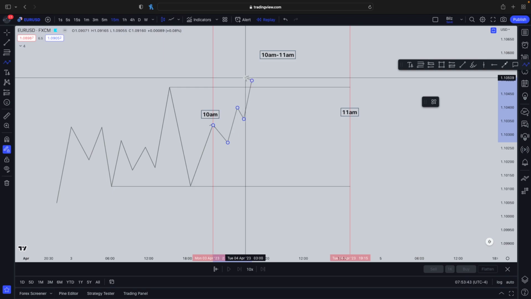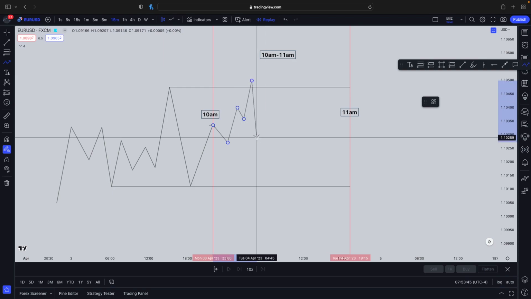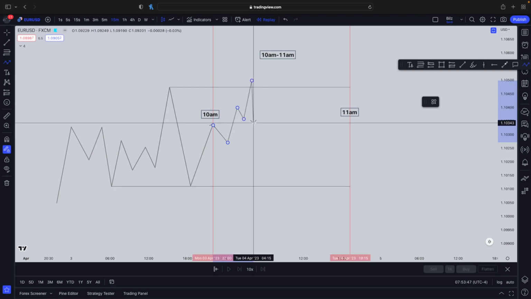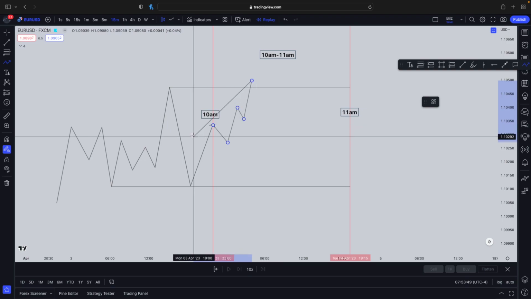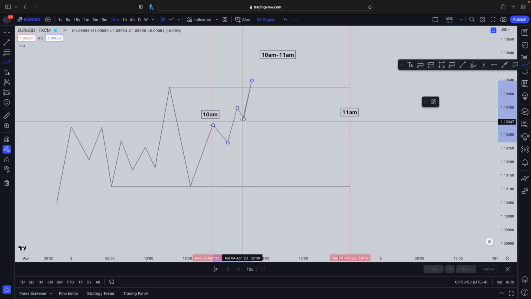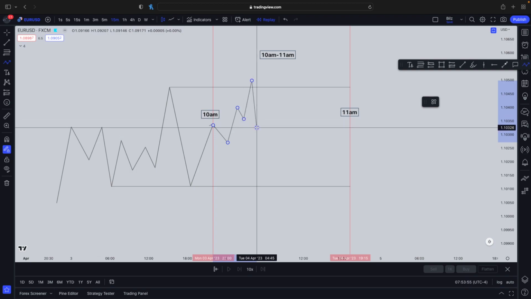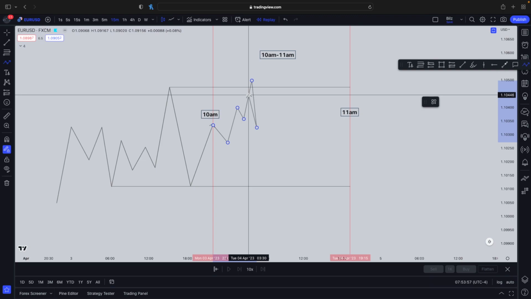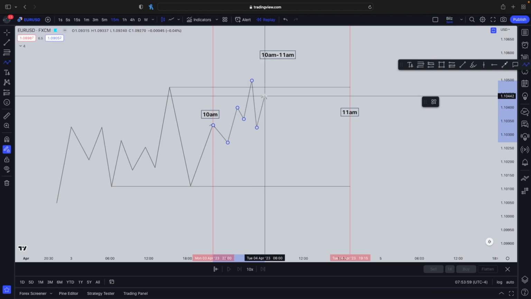Boom. When the liquidity is taken out, we wait for a market structure shift. You might say, well, whoa, that's too easy. That's a basic ICT strategy. No, that's not it. Okay, watch this video to the end and you'll see every single thing. There you go. Market structure shift took place. Okay, and then wait for a retracement into an imbalance. We get into our trade.